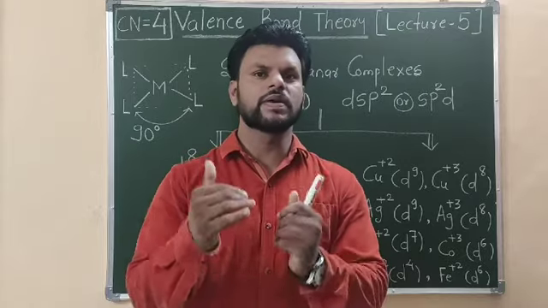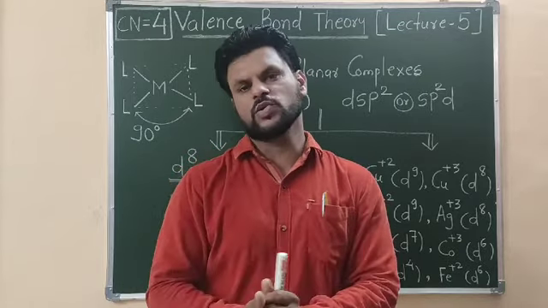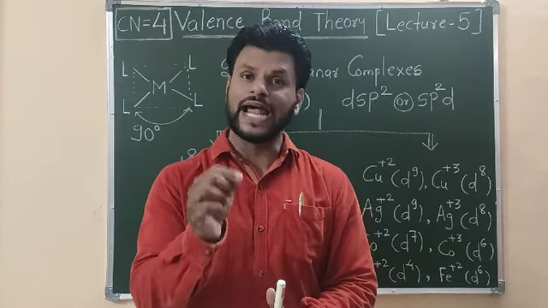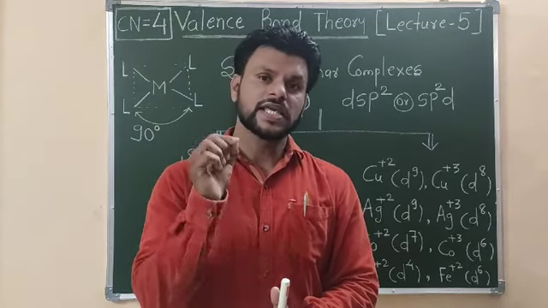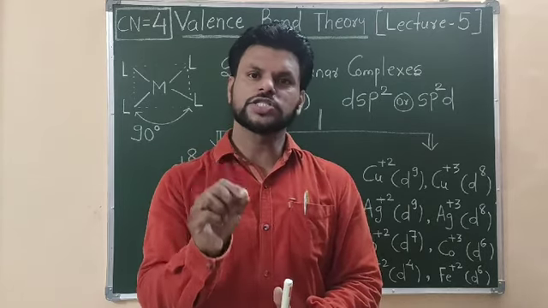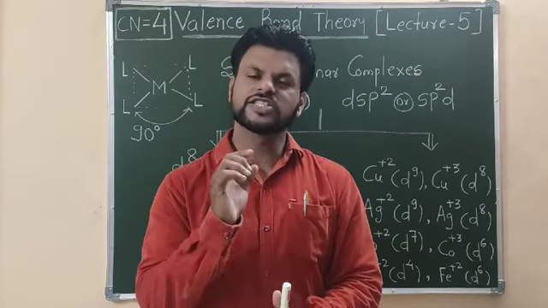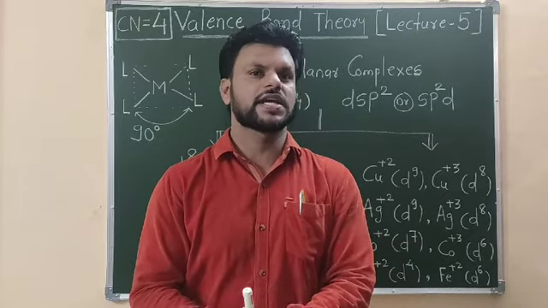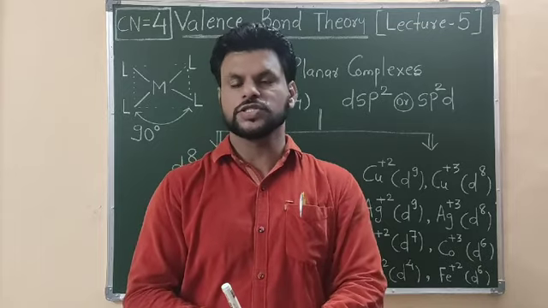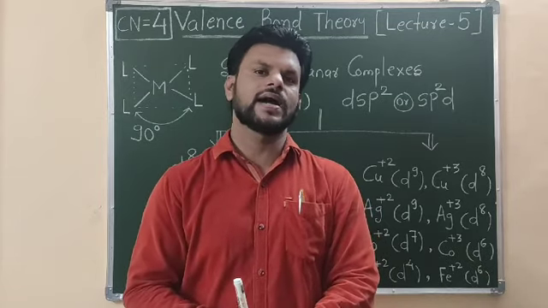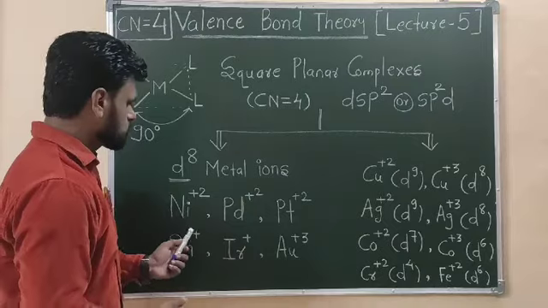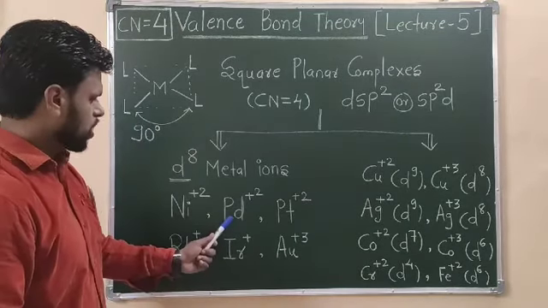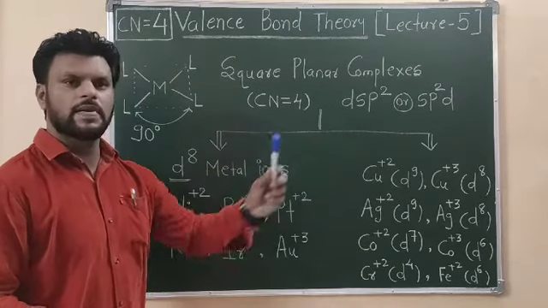Again, going from 4d to 5d series, the value of the crystal field splitting increases again by 30 to 50%. The point I am trying to make is that palladium plus 2 ion and platinum plus 2 ion, with coordination number 4, always form square planar complexes. And these are diamagnetic in nature because n is equal to 0 and they do not carry any unpaired electron. So palladium and platinum always form square planar complexes with dsp2 hybridization.